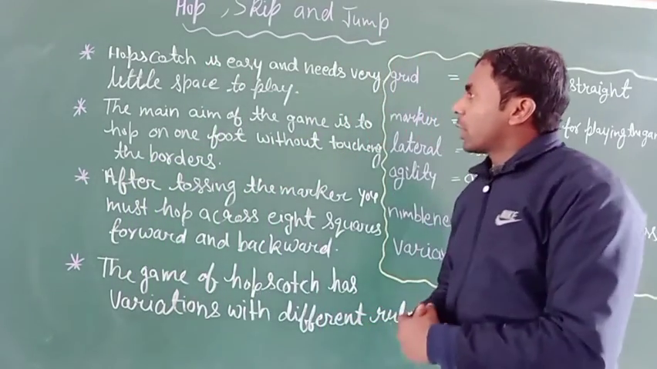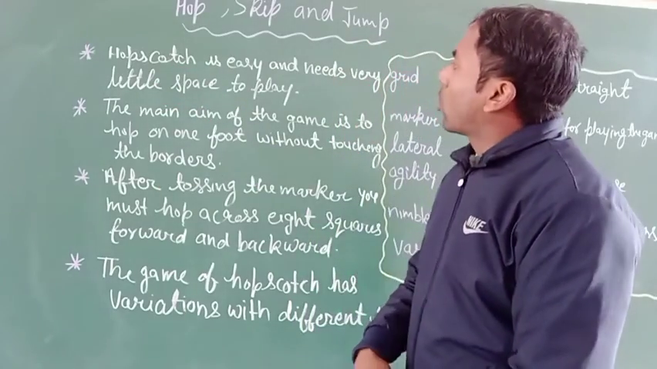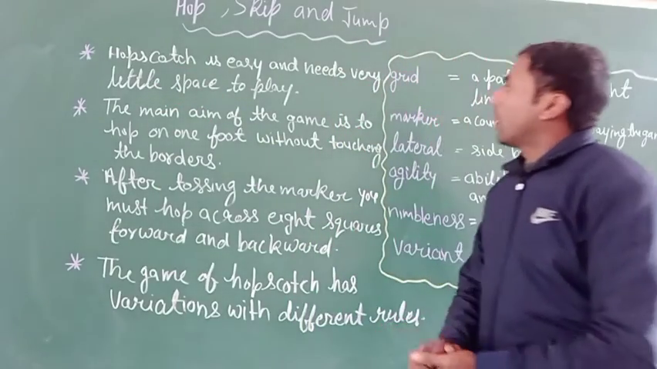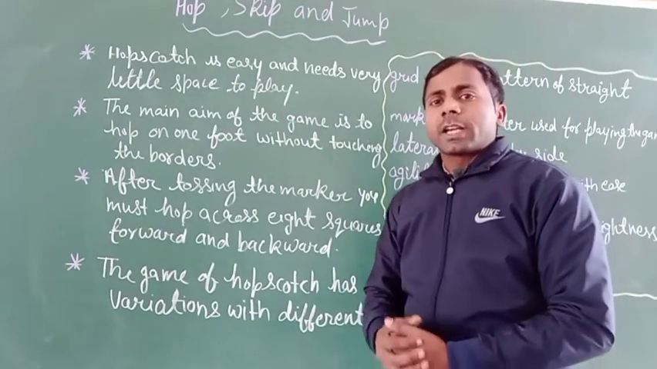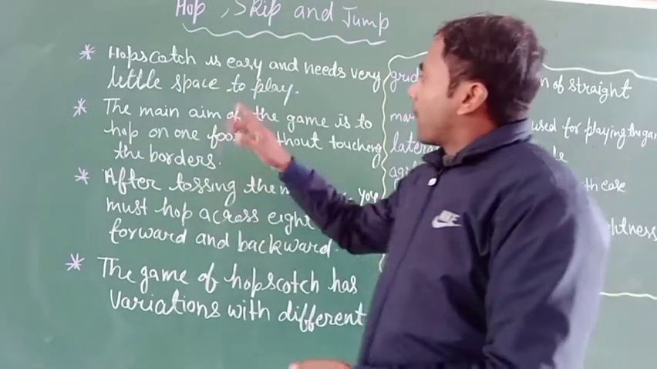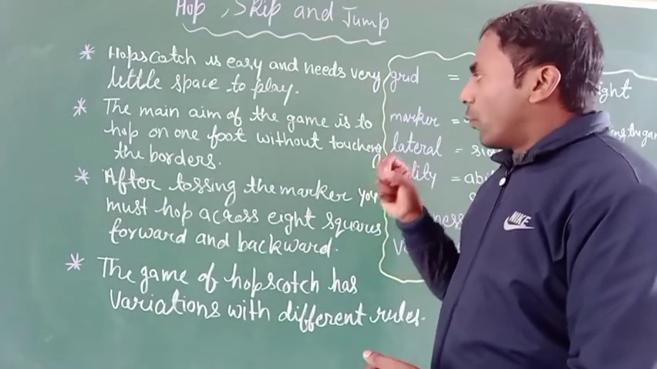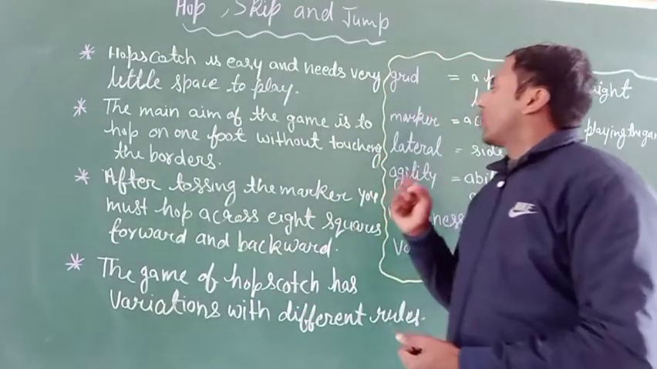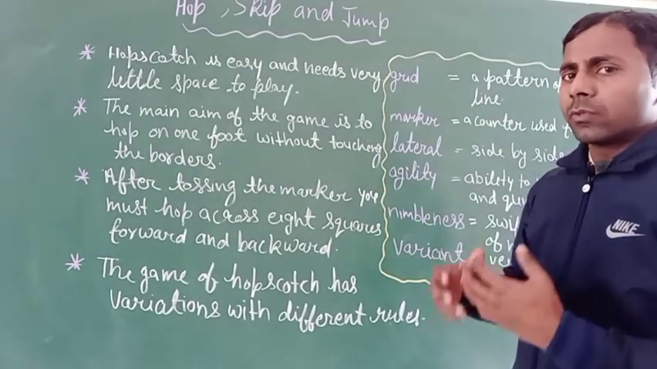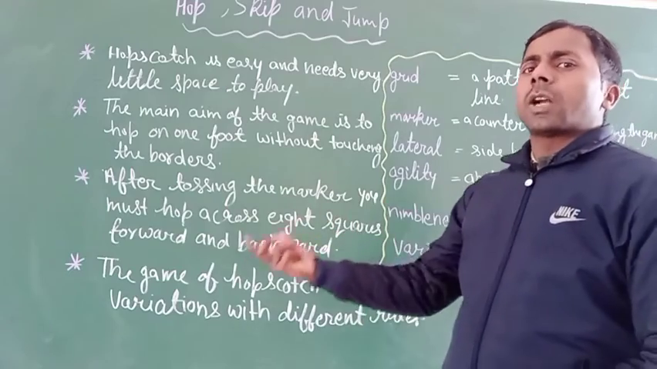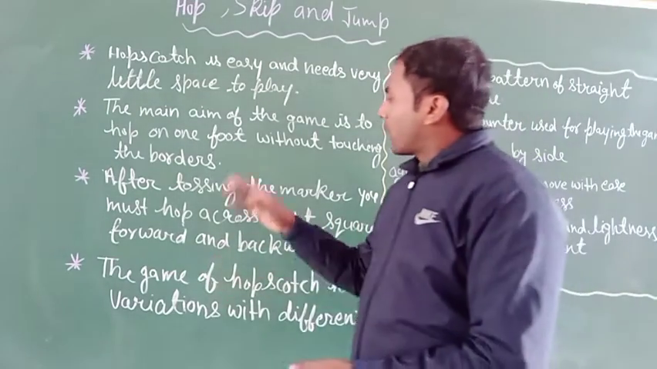Now next, some more important words. First word is hopscotch. Hopscotch is easy and needs very little space to play. It is a kind of play. The main aim of the game is to hop on one foot without touching the borders. Without touching the borders, you have to use one leg and start to jump or hop.